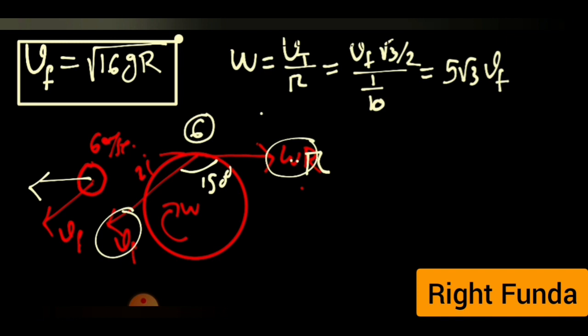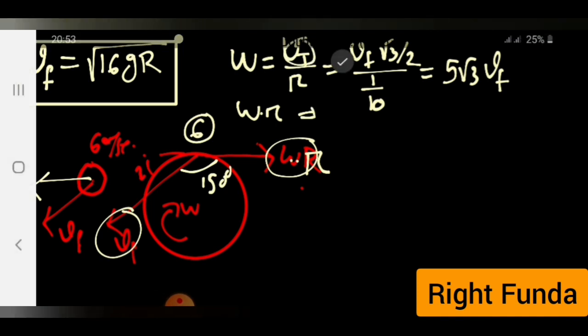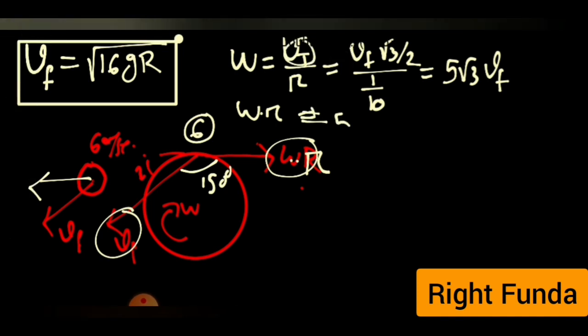Okay. And if I want to calculate omega into r, we can get the same. This is equal to omega r is equal to 5 root 3 Vf. And Vf, how much? Vf we know this much. So this is the omega r there, and the Vf we know.